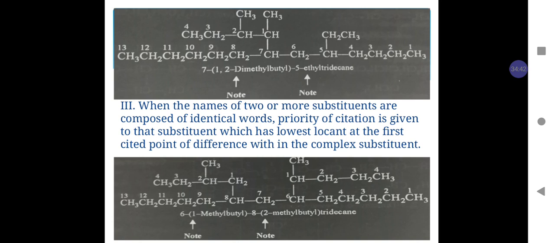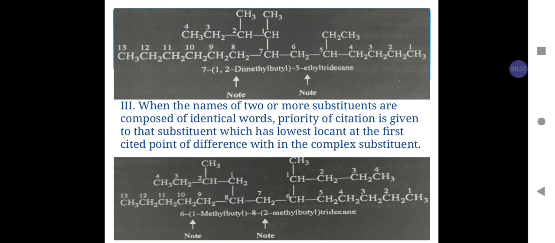Rule number 3: when the names of two or more substituents are composed of identical words, priority of citation is given to that substituent which has the lowest locant at the first cited point of difference within the complex substituent.